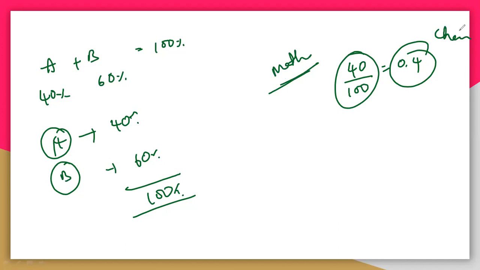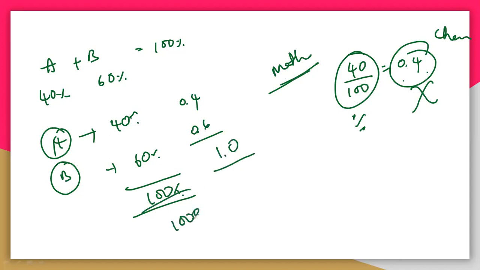There is not that much difference here. Here 40 by 100, which is 40%. Here 0.4, which chemically is called the mole fraction. And 0.4 plus 0.6, you will get only 1. Even 100%, that means 100 by 100, you will get only 1. So both are simply the same. Mole fraction is nothing but the number of moles by the total number of moles.